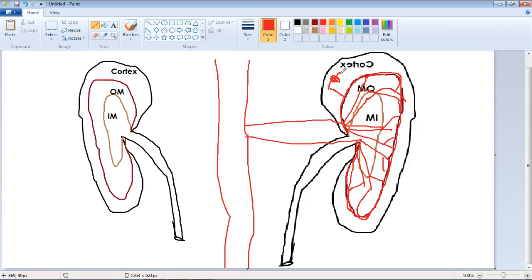One group of efferent arterioles will form another kind of capillary plexus, which is like a typical capillary, like any other part of the body. It will form another type of capillary plexus, and this is known as the peritubular capillary plexus.